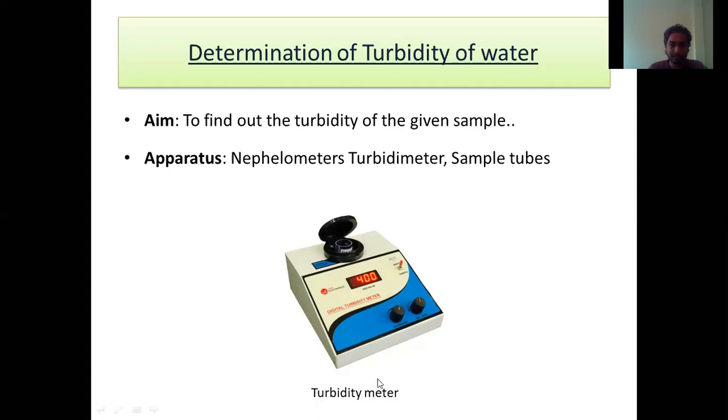In layman's terms this is called a turbidity meter, and to be more specific we call it the nephelometric turbidity meter. Remember the name, and if you don't remember it, just call it the turbidity meter. This is how the turbidity meter looks. You can see a digital display on which we get the readings, and here is a knob to switch it on or off. And these two are used for calibration purposes. So these are the general things about the equipment.